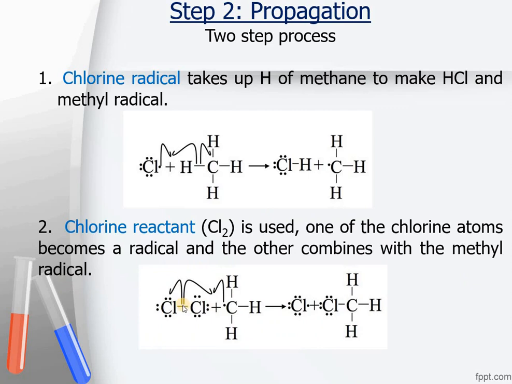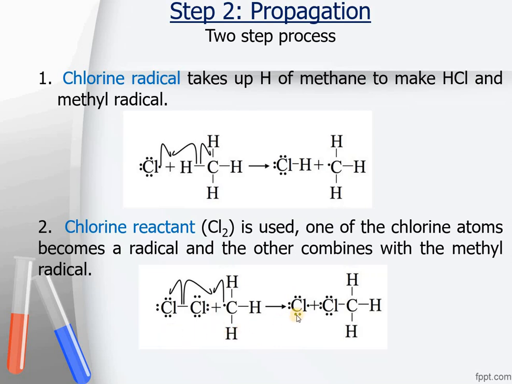First one is their action in the initiation step, and second one is their action over here in the propagation step. Now they are again combining with a methyl radical. So methyl radical is bringing its own electron. They will again undergo homolytic cleavage. One of the chlorines will combine with the methyl radical and it will make the resultant product, that is methyl chloride. And one of the chlorines will be separated out again in the form of a radical. Now you can see another radical has been produced which is in a very reactive state. So this reaction will now continue on.